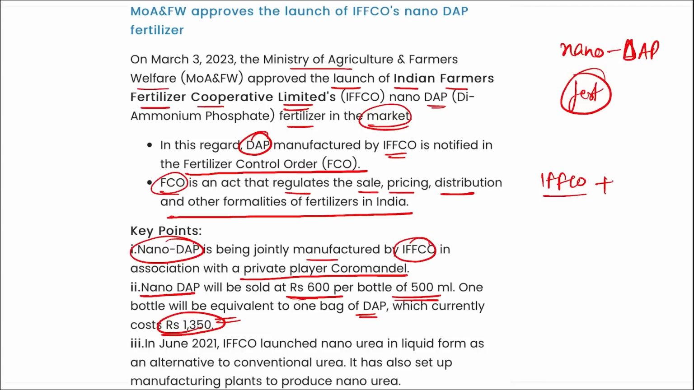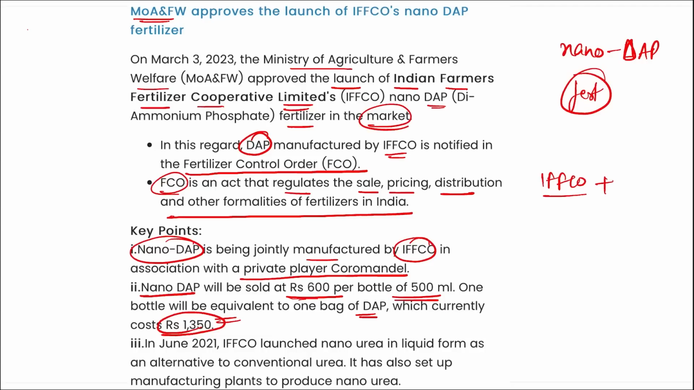Then remember who recently approved the launch or the sale of this IFFCO Nano DAP fertilizer in the market? It will be your Ministry of Agriculture and Farmers Welfare. And remember, DAP manufactured by IFFCO is notified in the FCO, that is Fertilizer Control Order. That means here IFFCO will be monitoring the prices, it will be monitoring the sale, distribution, and other formalities of